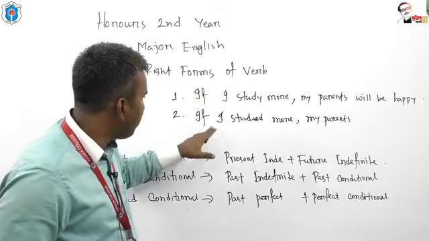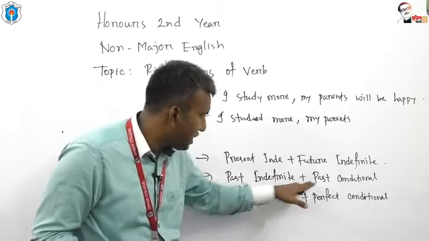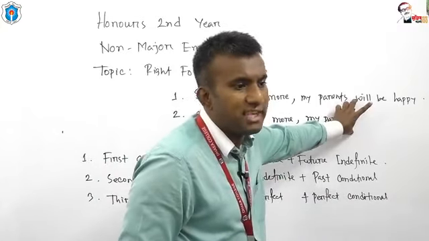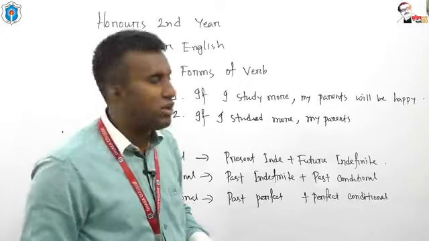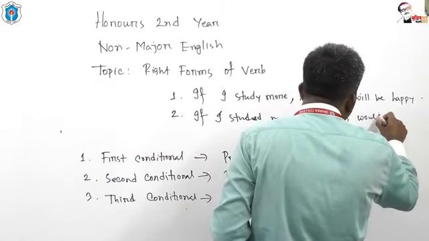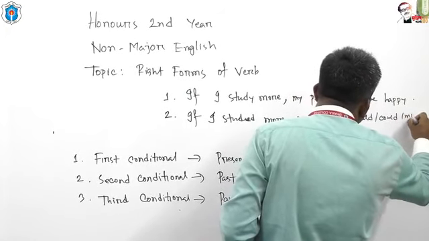If has the tense past indefinite, and past indefinite has a relationship with past conditional. So you have to use past conditional here. And what is the structure of past conditional? Subject, then you can write would or could or might.